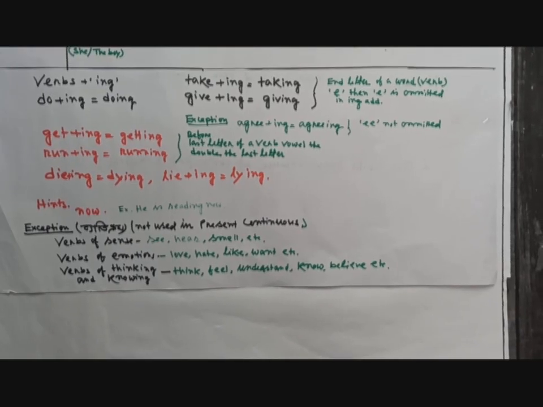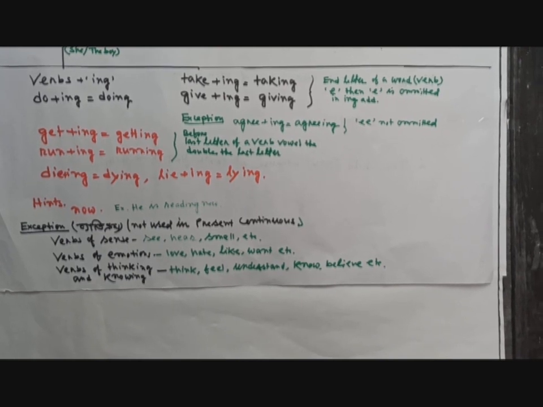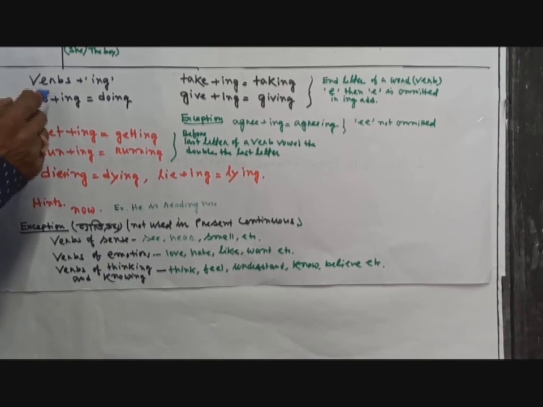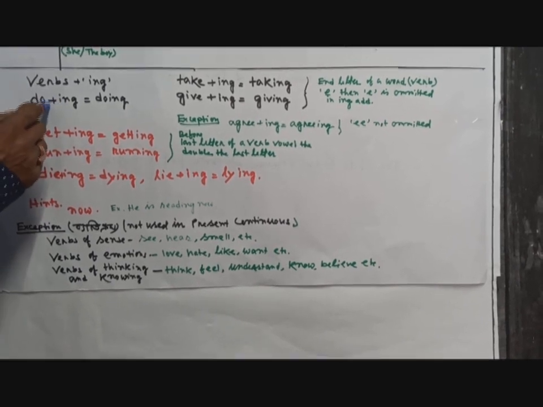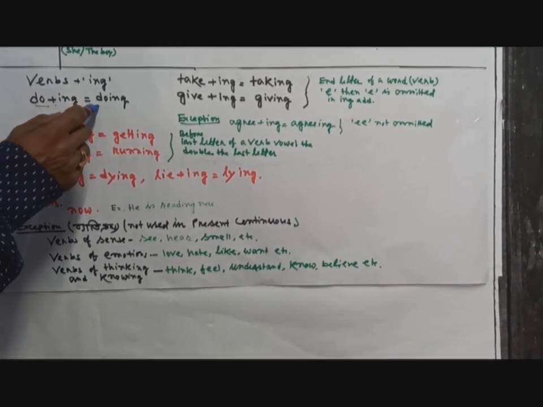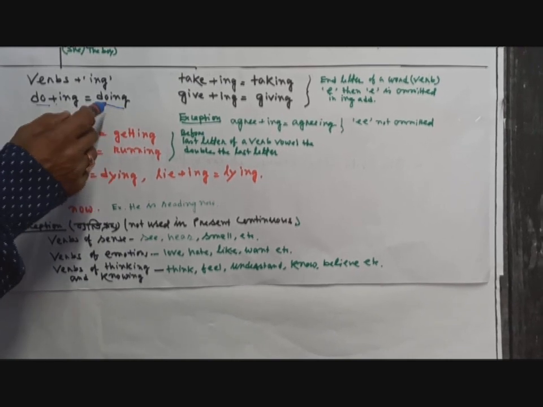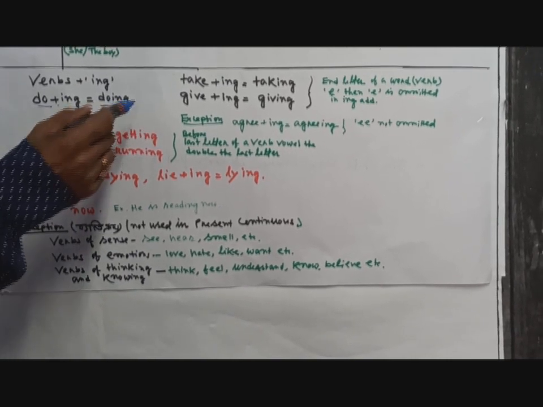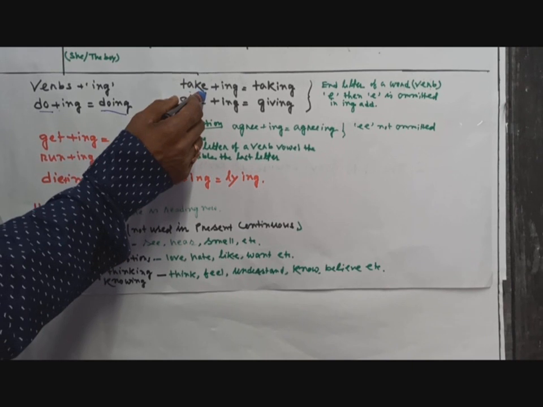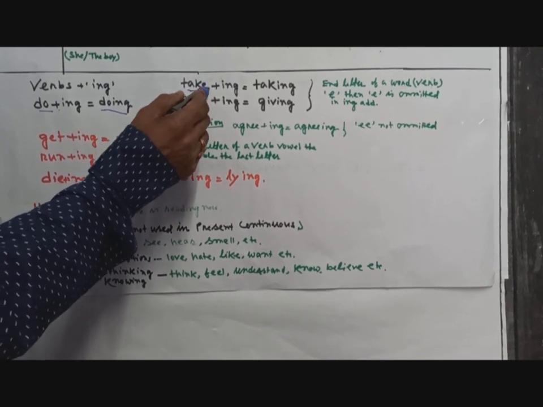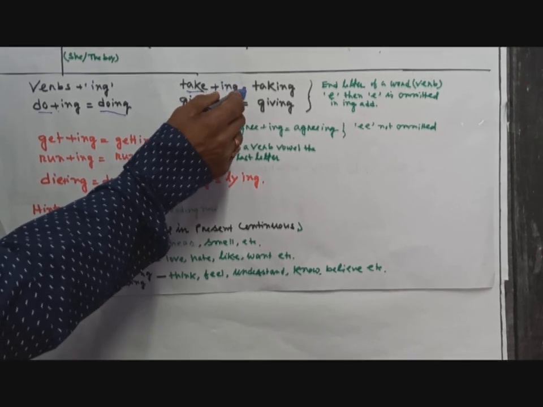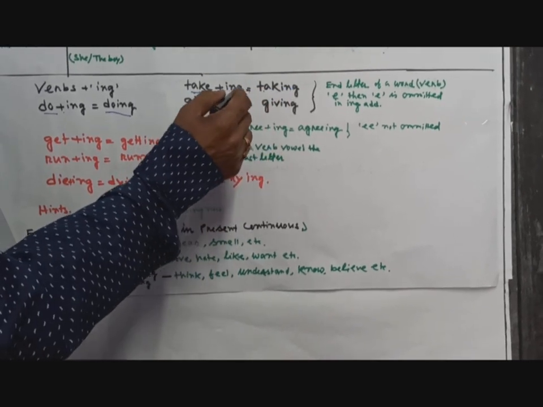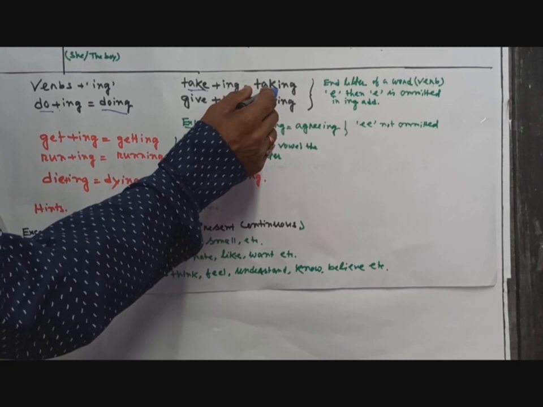Let us discuss some important things. You see how you have to add ing. Suppose the verb is do, after that plus ing we have to write doing. This is a very easy one. But in case of the verb take, T-A-K-E, after adding ing we have to write taking. That means E is omitted here.